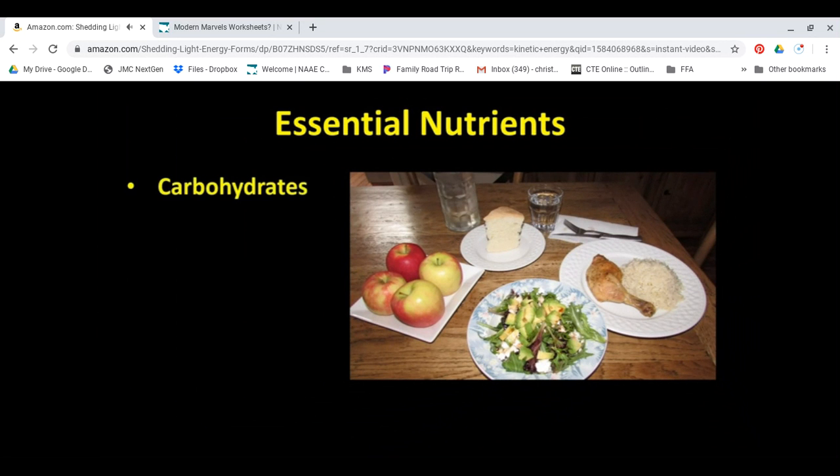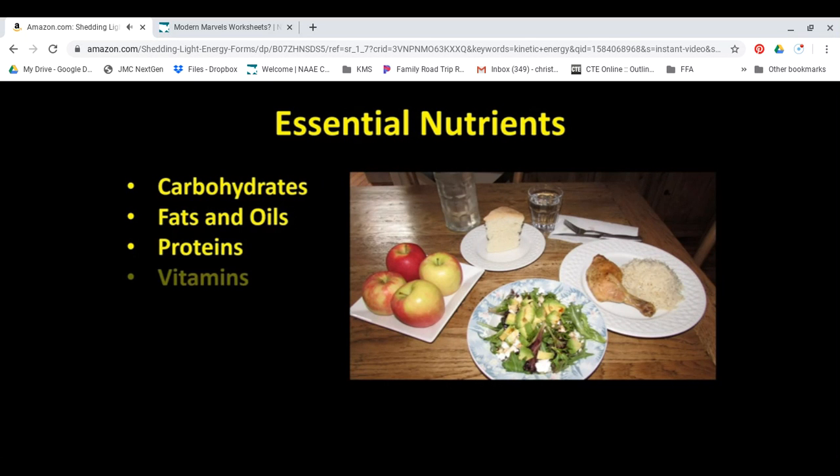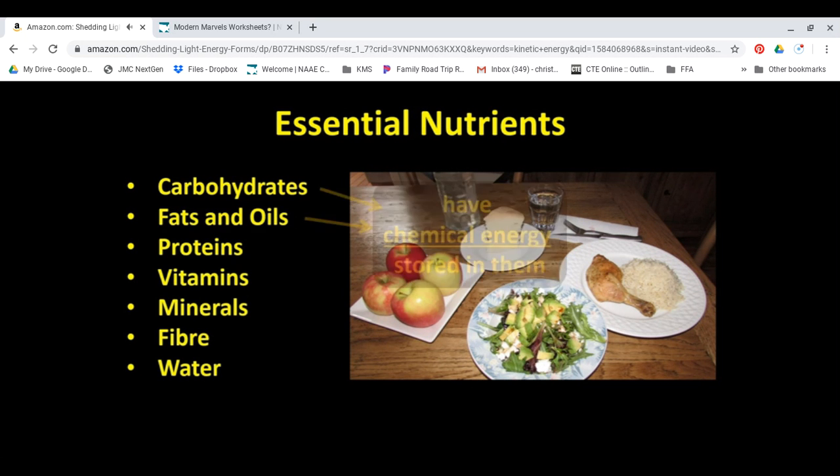Food contains carbohydrates, which provide energy for our bodies, fats and oils, which also provide energy, but which also have many other functions in our bodies, proteins, which are the main building blocks of our bodies, vitamins and minerals, which play lots of different roles within us, fiber, which we need to make our intestines, that is, our guts, work properly, and water. Most foods contain a combination of these essential nutrients, but it's the carbohydrates and the fats and oils that have chemical energy stored in them, chemical energy that our bodies need.